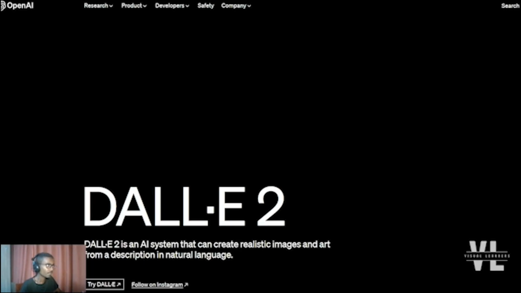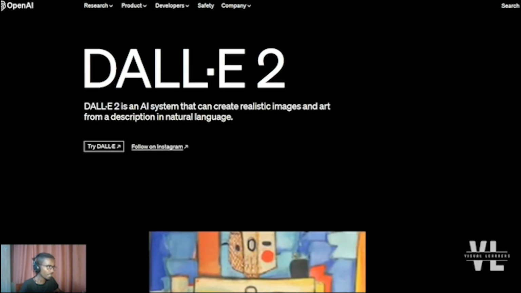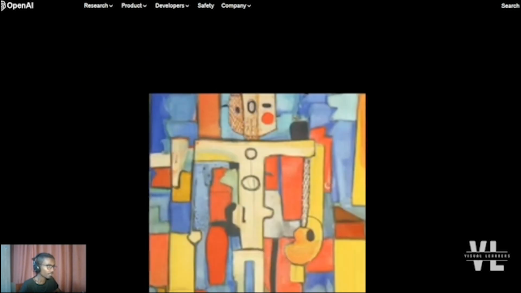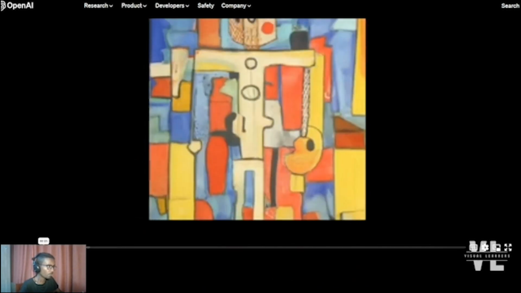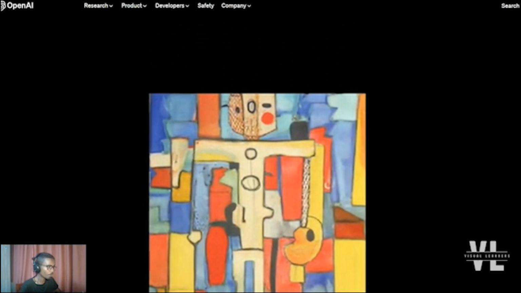Next, the first type of image generation tool that we are going to cover is known as DALL-E 2. DALL-E 2 is an AI system that can create realistic images and art from a description in natural language. This is the official website from OpenAI, and it's not free. There is a pricing for using this tool, so I'm not going to show you in detail because it's not even allowed in the area that I am currently living in.